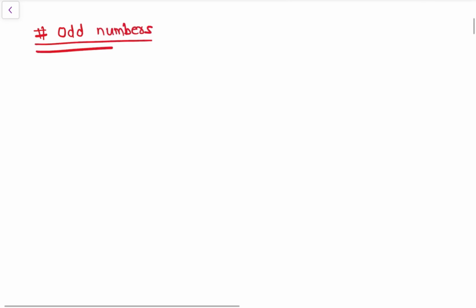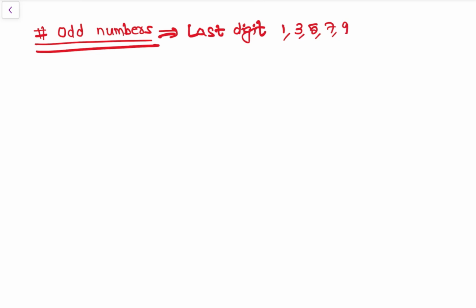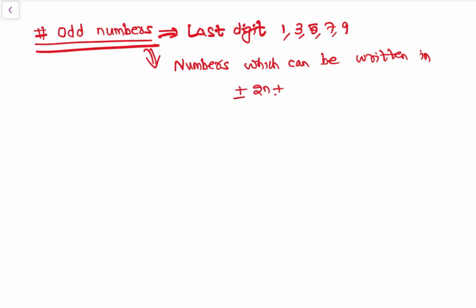Odd numbers, right? Odd numbers are where last digit of the number has to be 1, 3, 5, 7, 9. ठीक है? और numbers which can be written in plus or minus 2n plus or minus 1 form. ठीक है? Plus or minus 2n plus or minus 1 form.